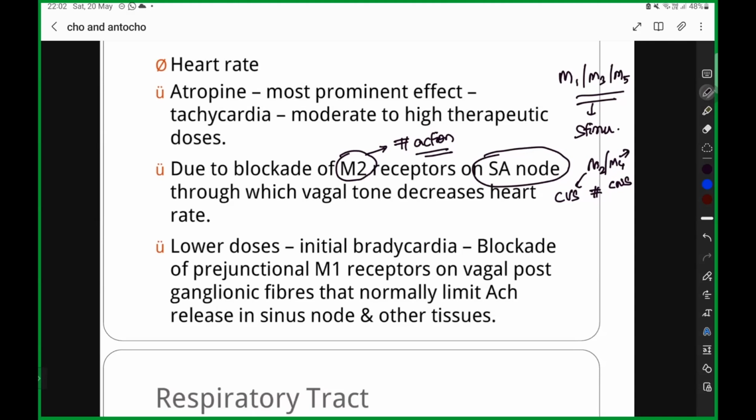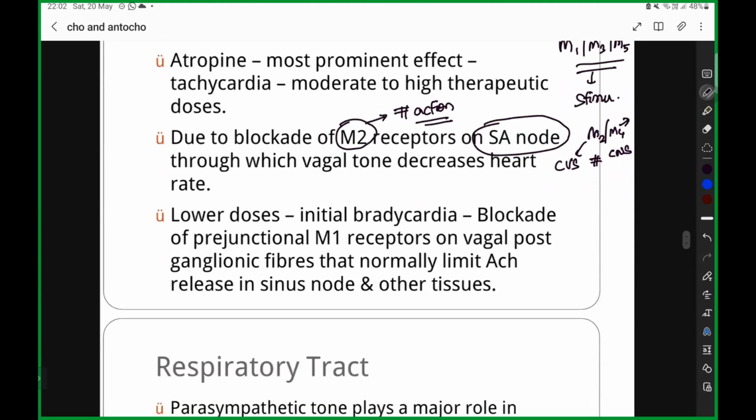Is the CVS action clear for everyone? Someone please put in the chat box if you are clear with the CVS action, because the CVS action is very important. Okay, right. Thank you. So the CVS action is very clear.